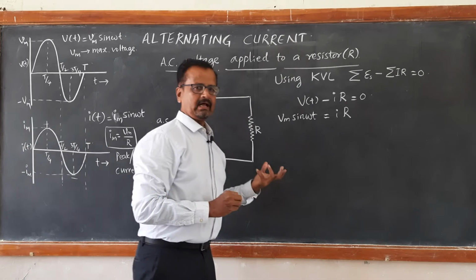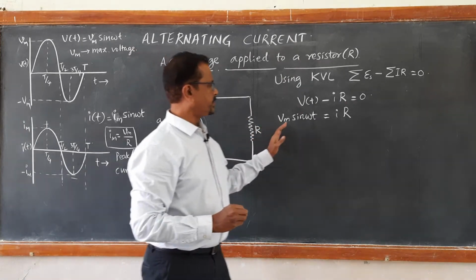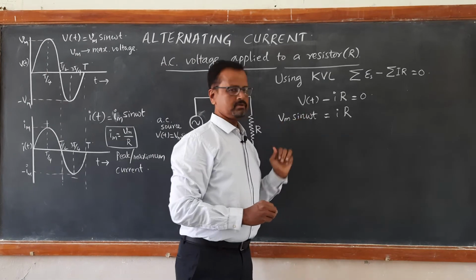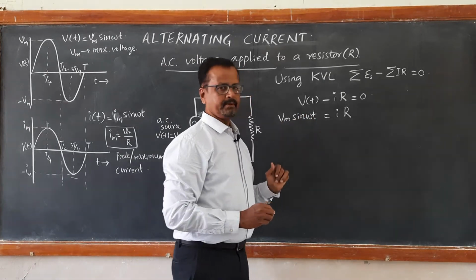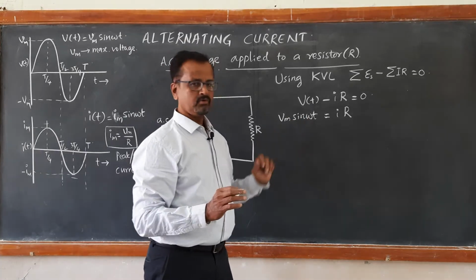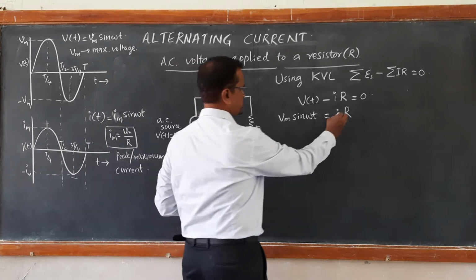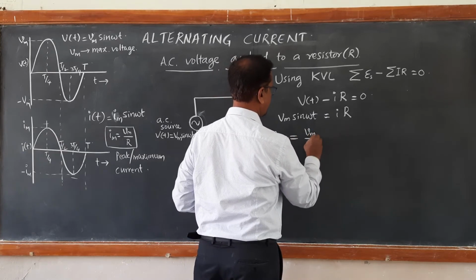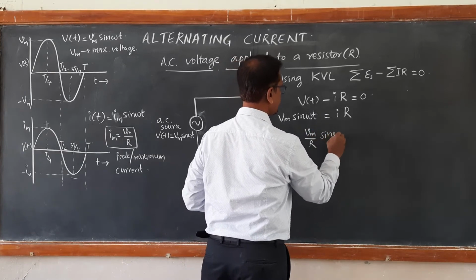So, this is again of the form of Ohm's law, V equal to IR, right. The only difference is that the voltage is not constant, it is varying with respect to time t periodically with fixed frequency, and the angular frequency here is omega. Now, therefore, from this I can write what is current i. Current i is therefore equal to Vm upon R into sin omega t.